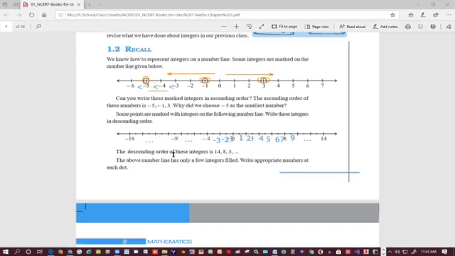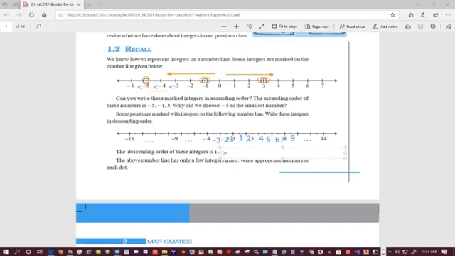Okay. So where is the question? 14 is the biggest number, 8 is smaller than 14, and then 3. Whatever numbers are given here, 14, 8, and 3, the descending order of these integers is 14, 8, and 3. And the sign you can put while writing the descending order is like this: 14 is greater than 8, and 8 is greater than 3.